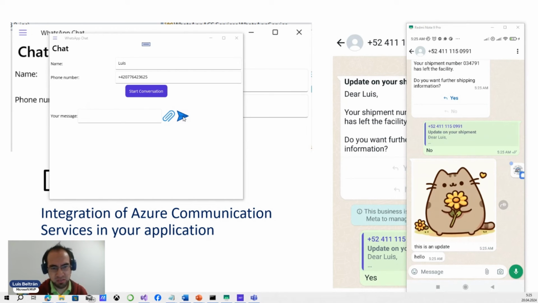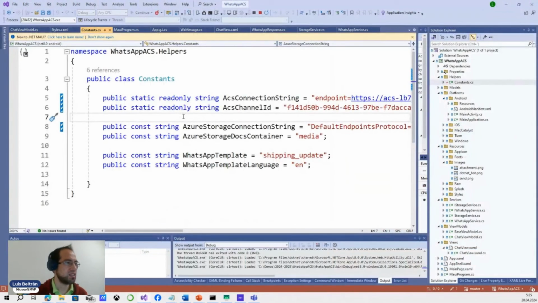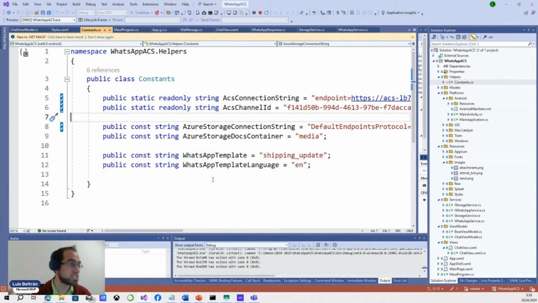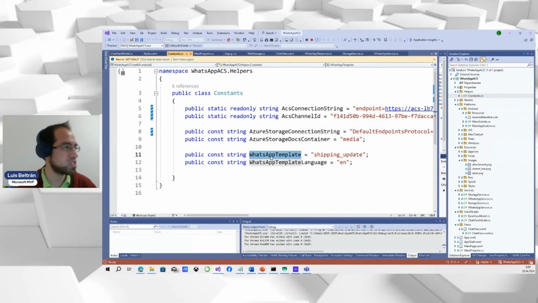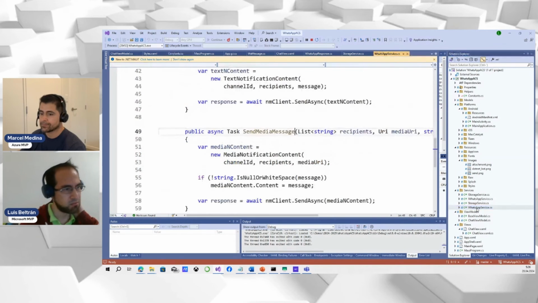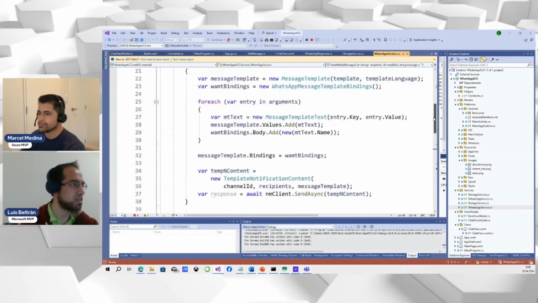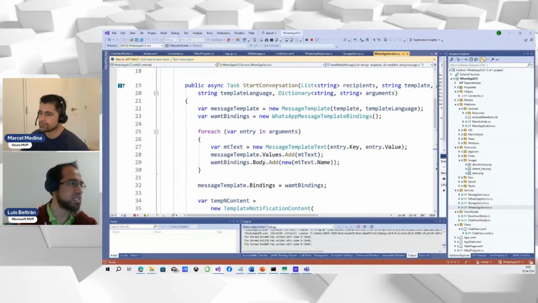Essentially, what you saw in the sandbox. We have some contacts for the connection string, for the channel ID. The image that you saw, I uploaded to a storage account because the media must have a public URL. So I do that behind the scenes. This is the template that I am using, the language, because that's important. And the service has what I need, right? To start a conversation, basically, to send a template, right?